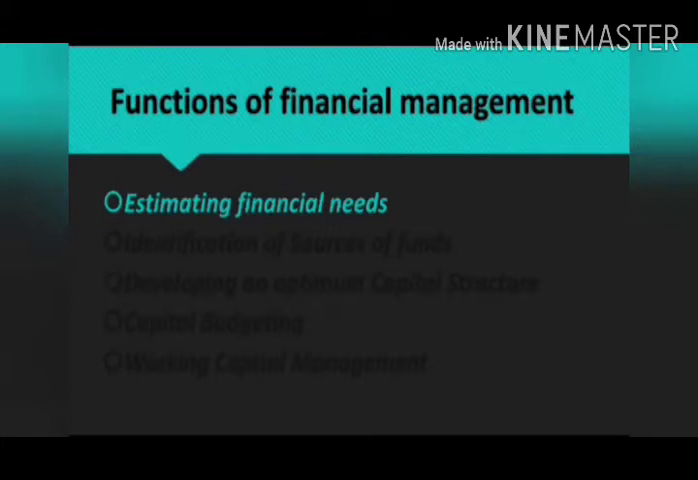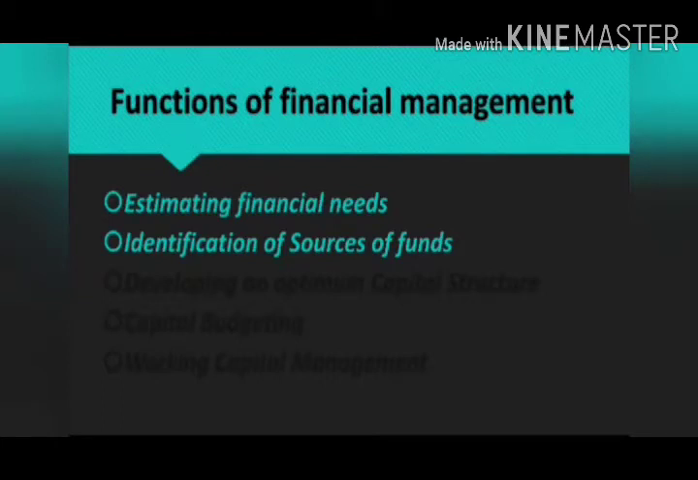Next, we can see the identification of sources of funds. We have to identify various sources of funds. For a business, we need sources of funds in the long term, and also for the short term. Long term funds available are equity shares, preference shares, debentures, and institutional loans. And for short term funds, we have cash credit and bank overdraft. So we have to identify proper sources of funds.